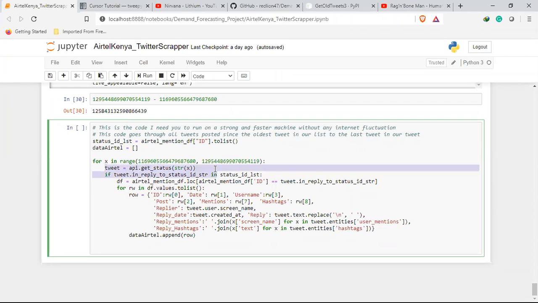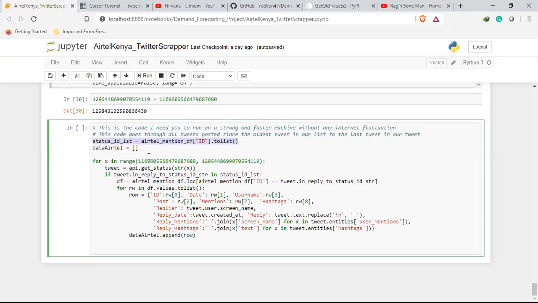And in all these tweets, if the specific tweet that I've gotten in this iteration has the in reply to status ID string the same as, you remember here we put all the IDs of our tweets, right?